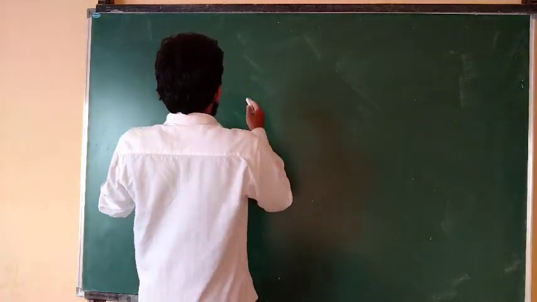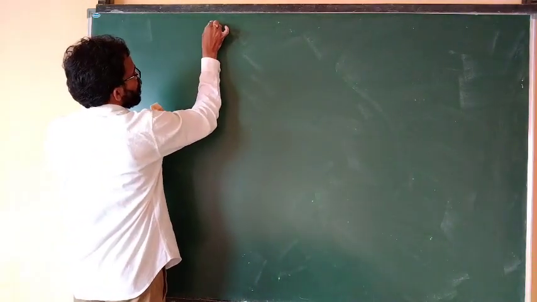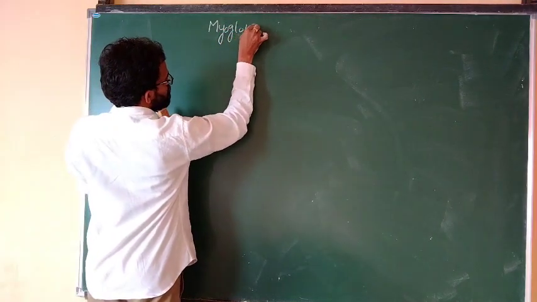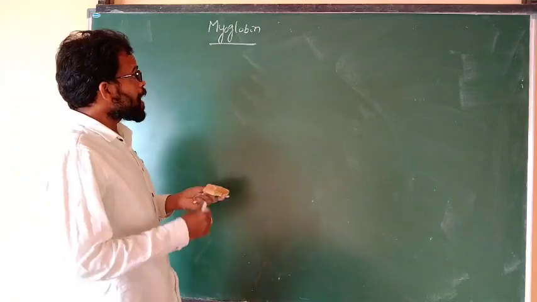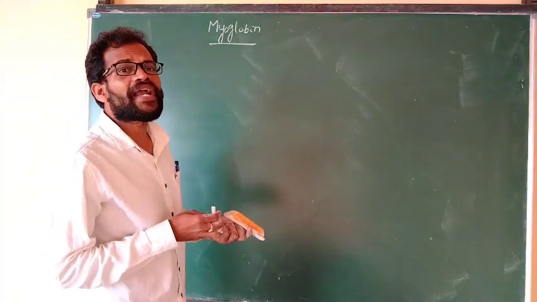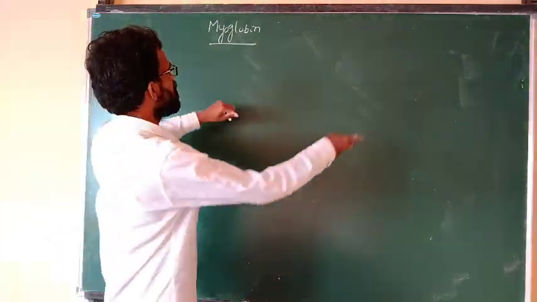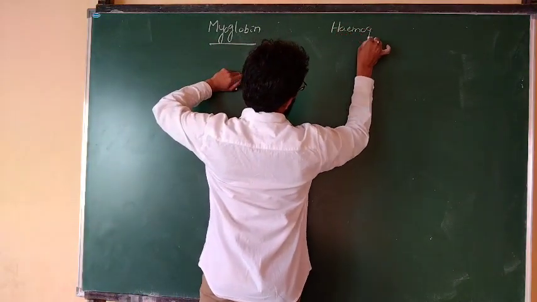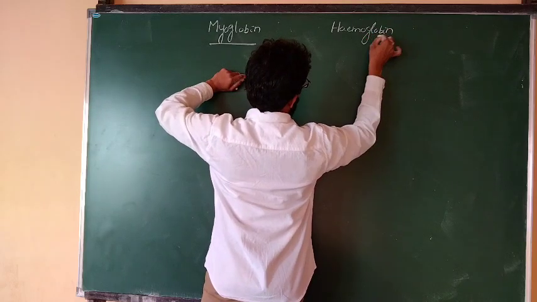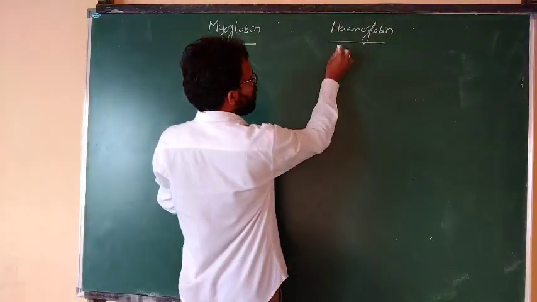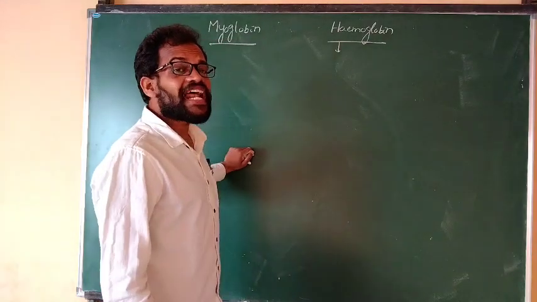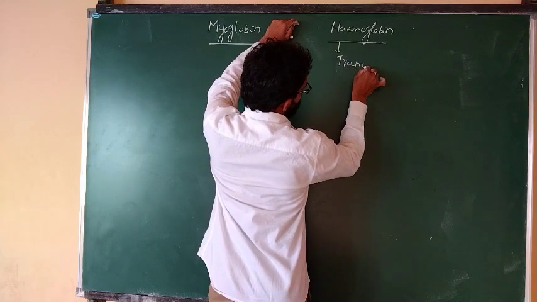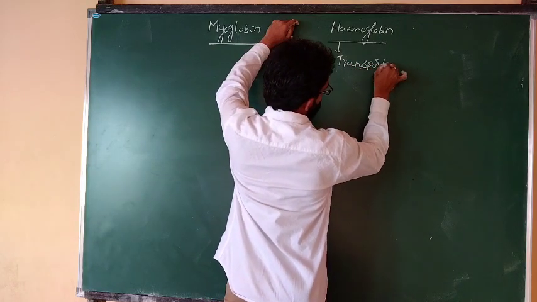And also the other one is known as myoglobin. What is the meaning of myoglobin? And also hemoglobin. What is the function of hemoglobin? It is useful for the transportation of oxygen.